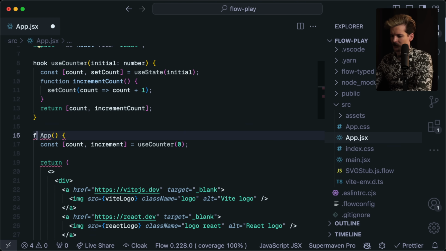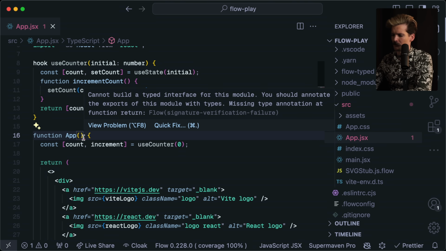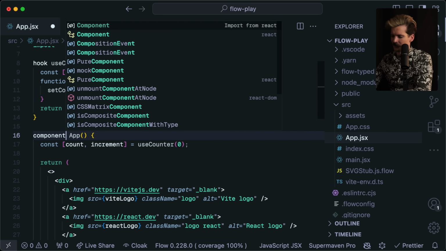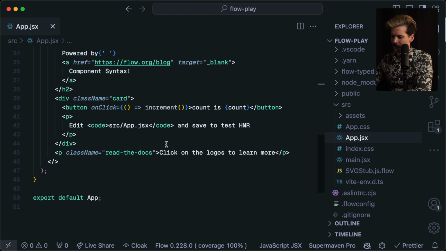Okay, so we have the useCounter hook. We have component App. I change this to function, will still behave. Cannot build the typed inference for this module. You should annotate. Is React element not a type for this? I don't even know what the default types are. Cool. So we're just going to use the component syntax for that instead. Component App, cool. useCounter, return, React Flow.